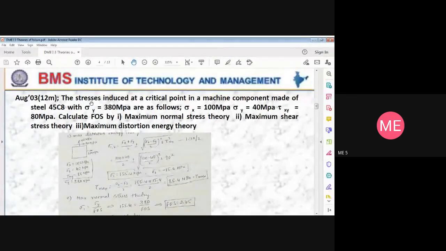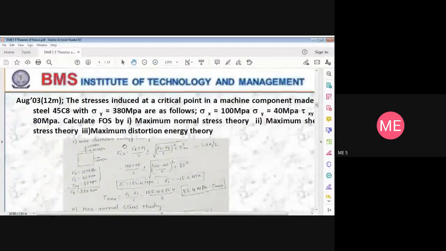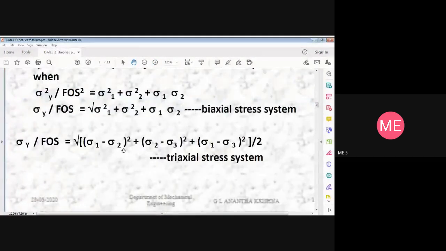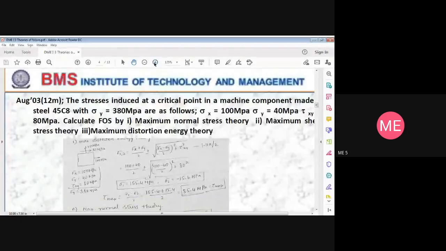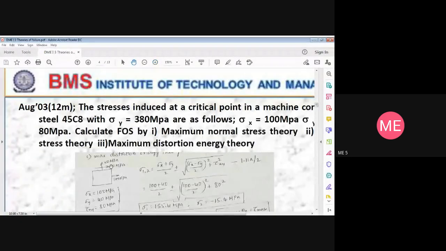The stresses induced at a critical point in a machine component made of 45C8 steel with yield stress of 380 megapascal are as follows: sigma x, that is, in x direction it is 100 megapascal, in y direction it is 40 megapascal, and the shear stress is given by 80 megapascal.